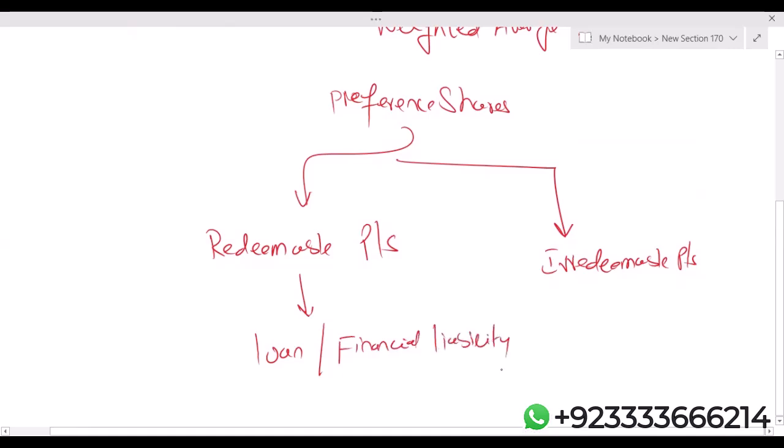Now listen carefully. On a loan, on a financial liability, we pay interest. We do not pay dividend. Dividend is only paid to the equity holders. So on redeemable preference shares, we pay interest, not dividend.